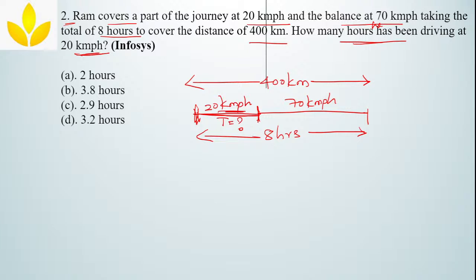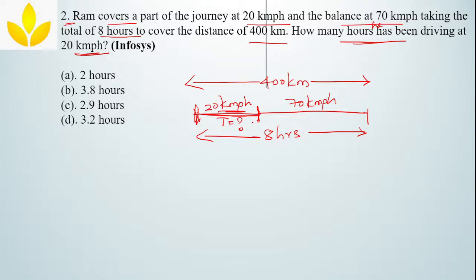Anybody, any doubt? If you have any doubt, please do mention. Okay, no doubts? Well, now we will try to solve this question.